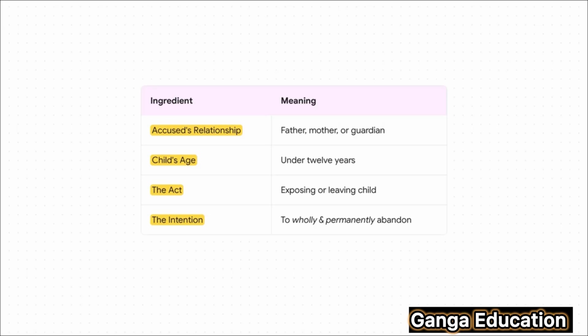Now, for the prosecution to prove this crime in court, they have to tick 4 essential boxes. First up, the accused has to be the parent or a guardian. Second, the child has to be under the age of 12. Third, the physical act of leaving or exposing the child must have happened. And finally, the fourth and most important one, the prosecution must prove the intention to completely abandon the child.